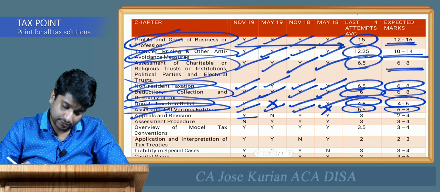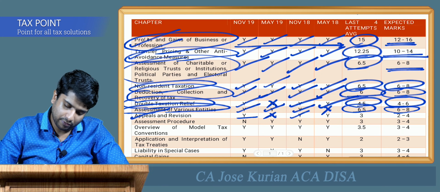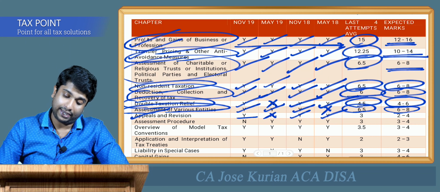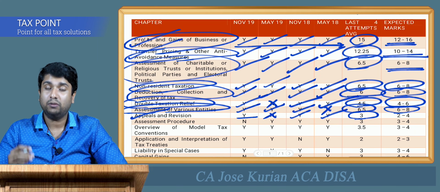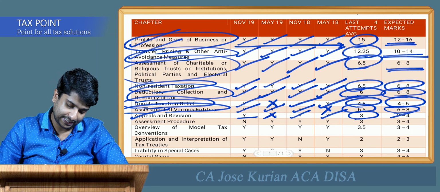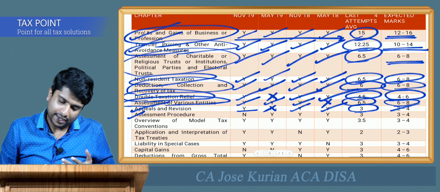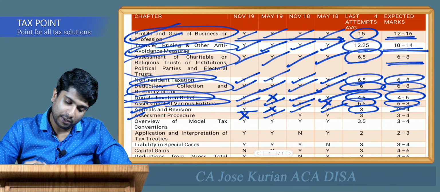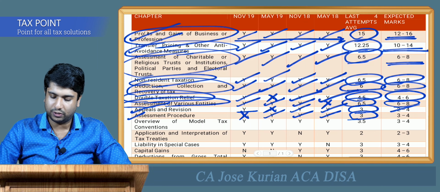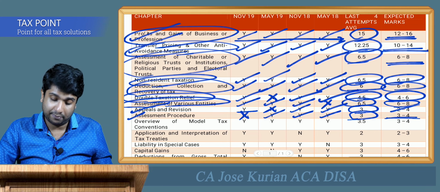As you can see, they have asked questions in November 19, skipped it in May 19, and asked in November 18 and May 18. The average is around 3 and expected marks are around 2 to 4 in the upcoming exam attempt. The next chapter is assessment procedure. They skipped it in November 19, but asked questions in May 19, November 18 and May 18. The average is around 3, and you can expect around 3 to 4 marks from this chapter in the upcoming examination.